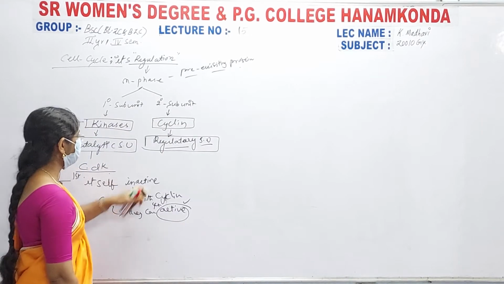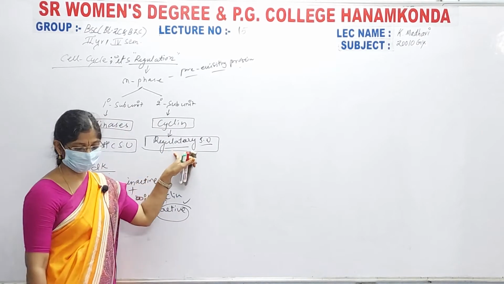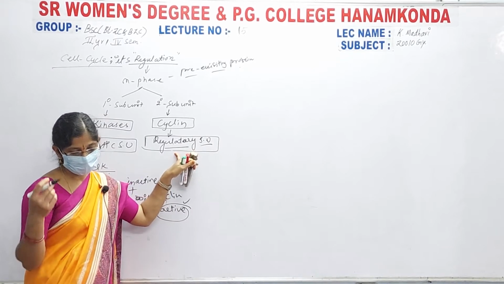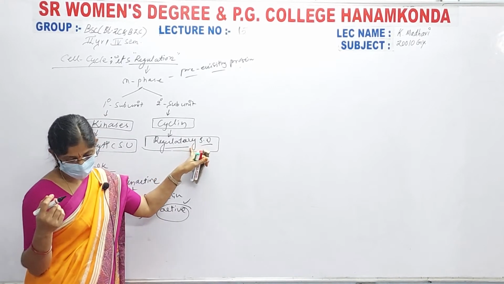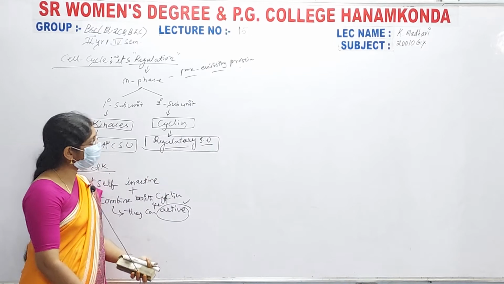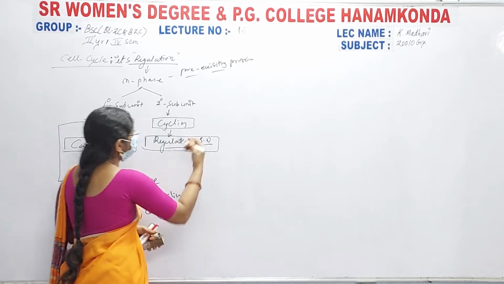Next, these regulatory subunits are also known as cyclins. They occur throughout the cell cycle.